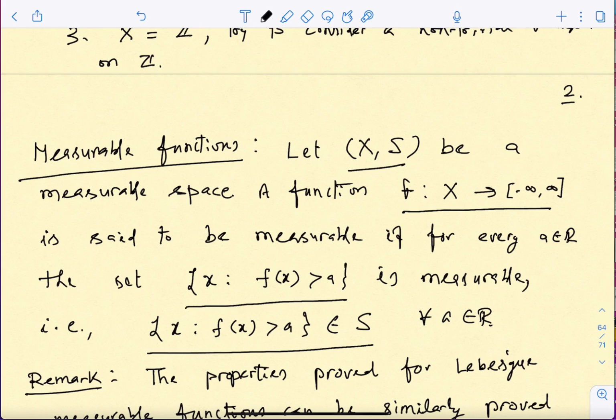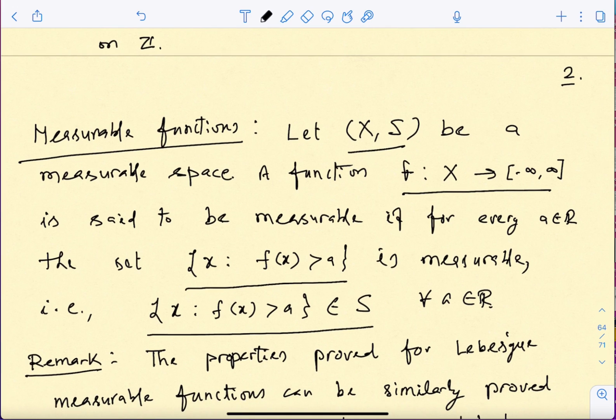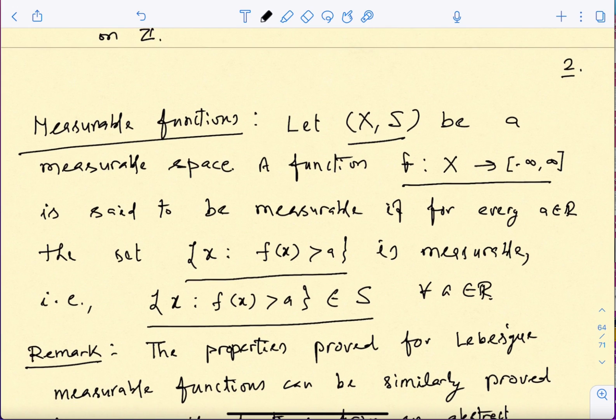Okay, so in the case of R, this was just the collection of Lebesgue measurable sets. So if you can verify that for every possible number a, this set is in the sigma algebra that you have started with, then these functions are called measurable functions. Okay, so this is precisely the same definition but put in the abstract setting.